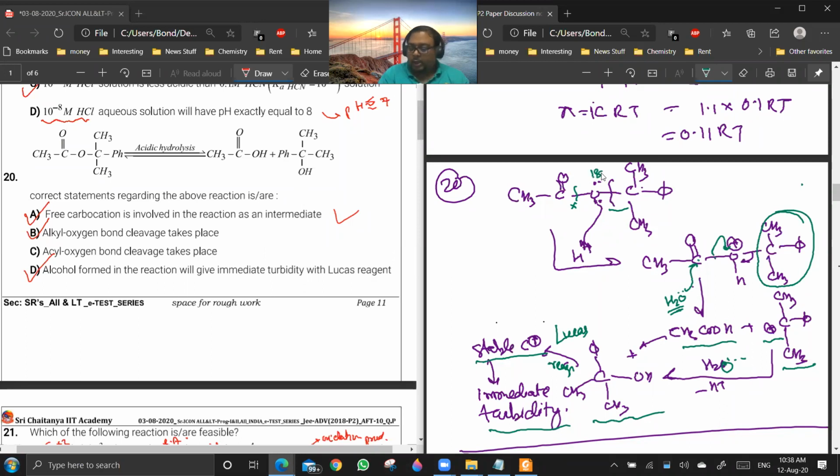Now see how we know that this bond is getting cleaved: if you put O18 here, then this O18 remains with the acid instead of the alcohol. Are you getting the point? Yes or no?